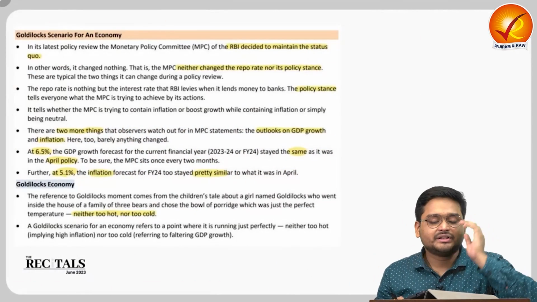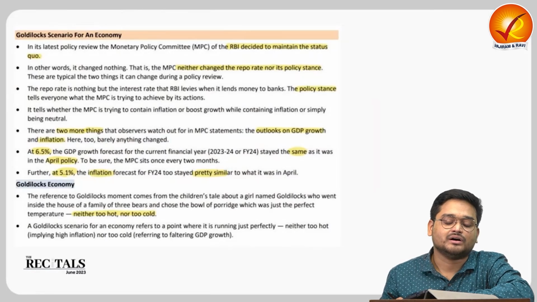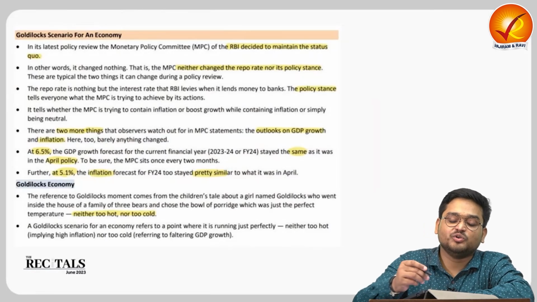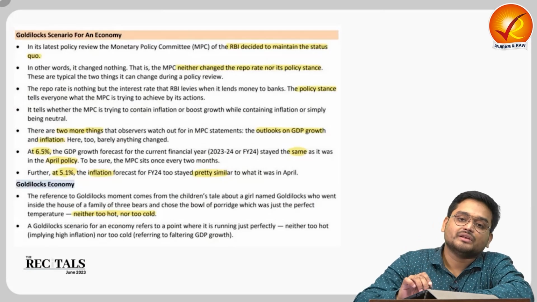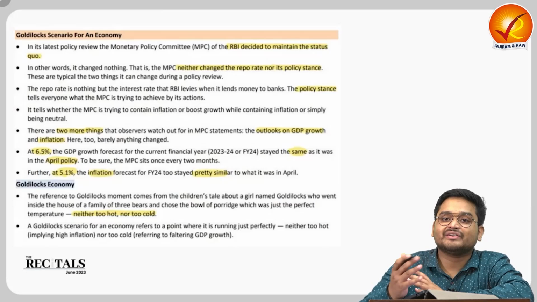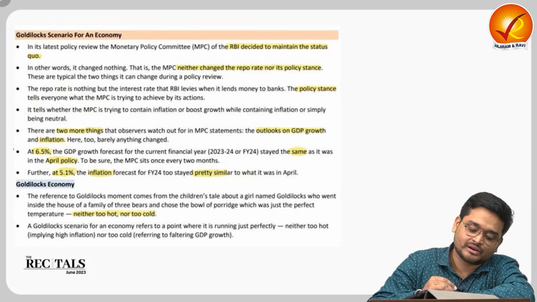Now here, the recent Monetary Policy Committee meeting was held, and they decided to maintain the repo rate at the same level. This is with reference to the inflation level and the GDP level they are talking about, right?